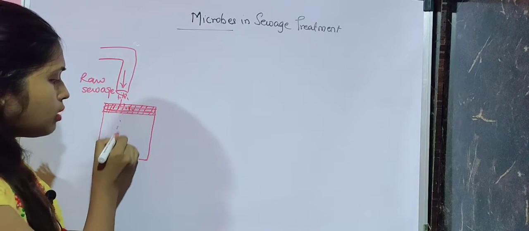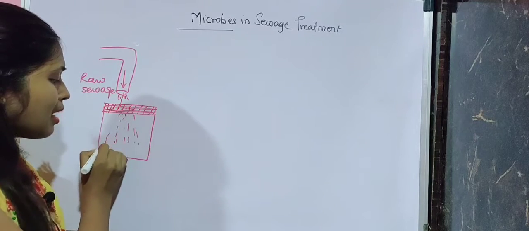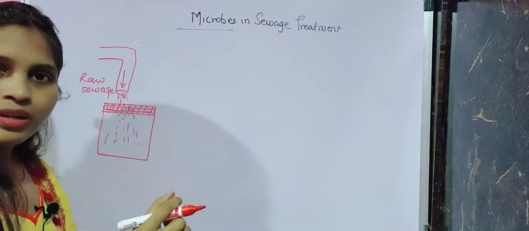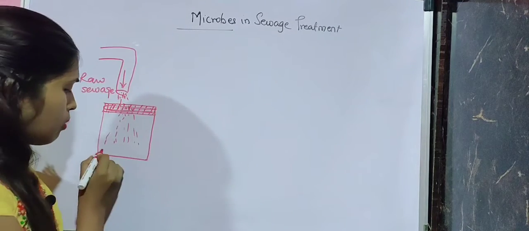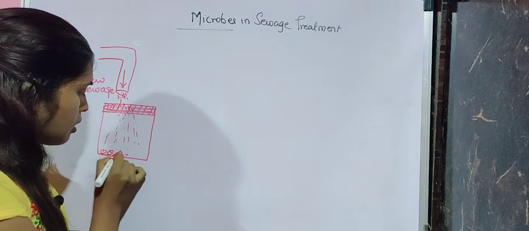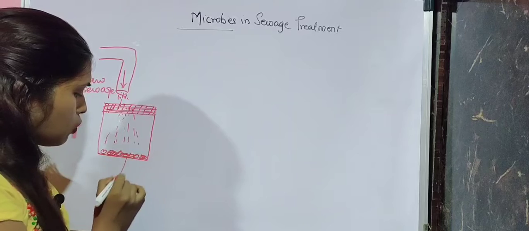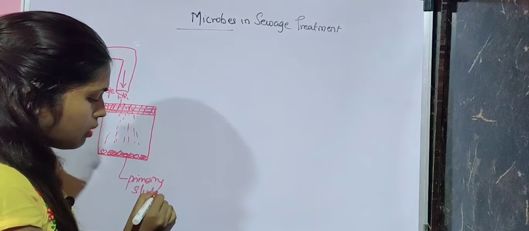The small and dissolved things escape through the screening. The small objects, like stones, pebbles or any sludge, will accumulate at the bottom and settle down. This is called the primary sludge.